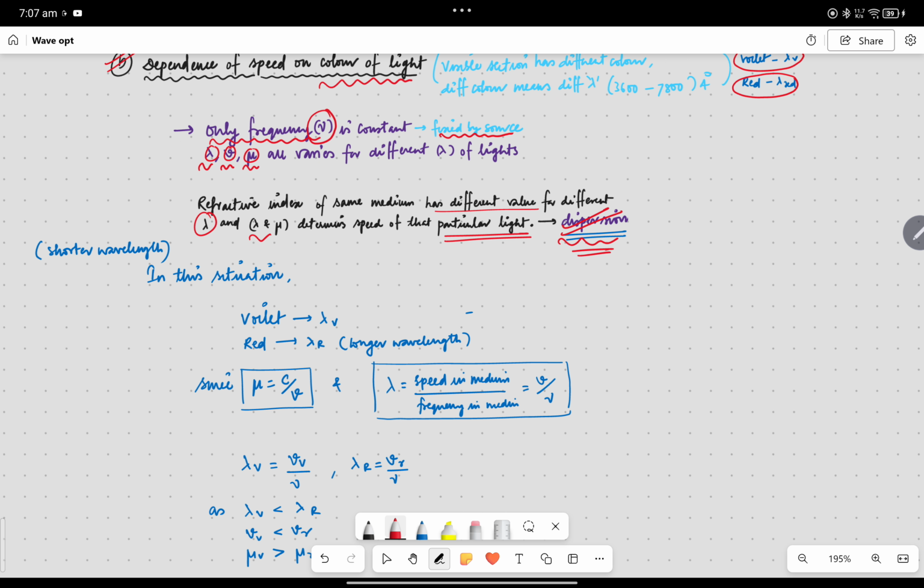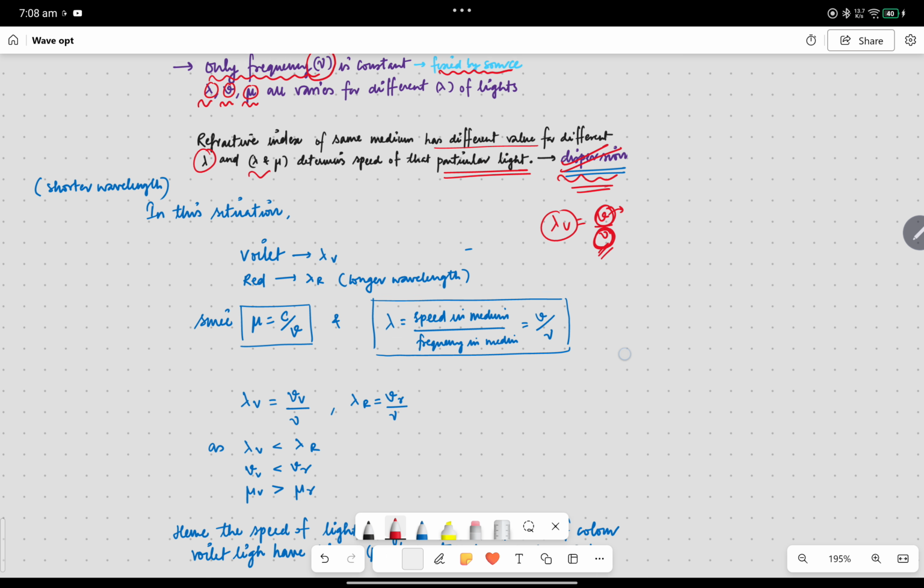As you know the formula, lambda is equal to v by nu, that is, the speed in the medium divided by the frequency. So that's why we can see that v is changing as the wavelength changes, because nu, the frequency, is constant.